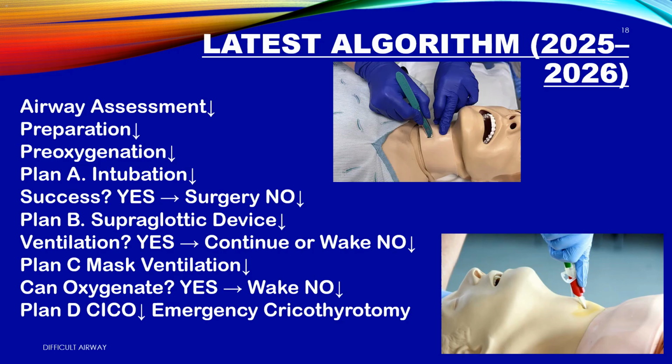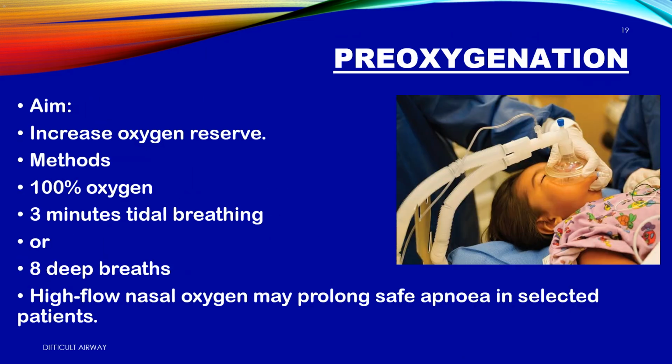Life over everything. Pre-oxygenation. Before the airway is secured, fill the tank. Pre-oxygenation is your safety net. The moment we give anesthesia, the patient stops breathing for us. The only oxygen they have is what we put in before. Aim: to increase the oxygen reserve in the lungs and blood. To buy you time. To buy the patient life.